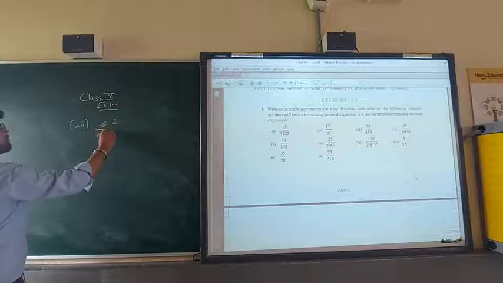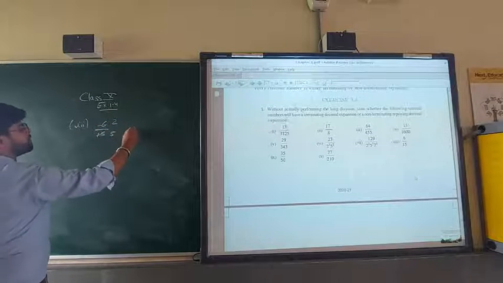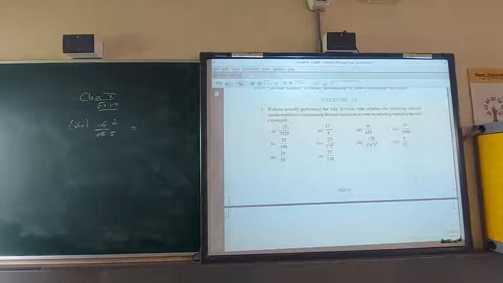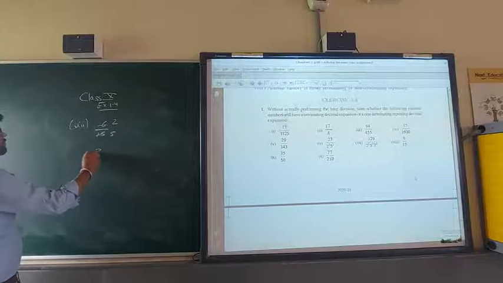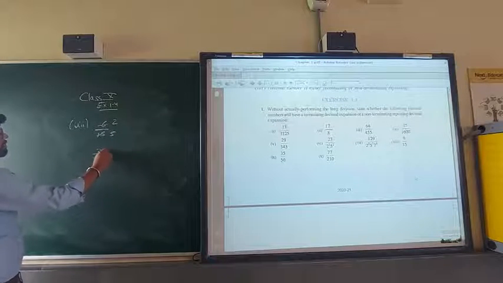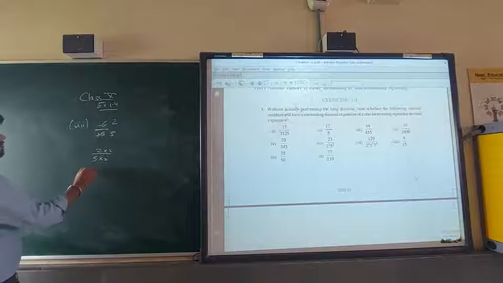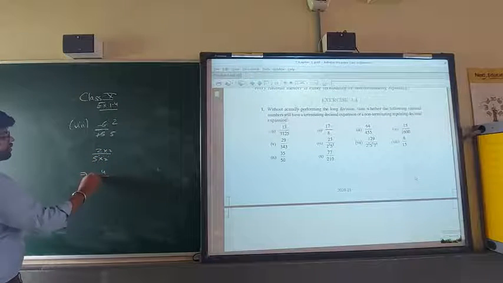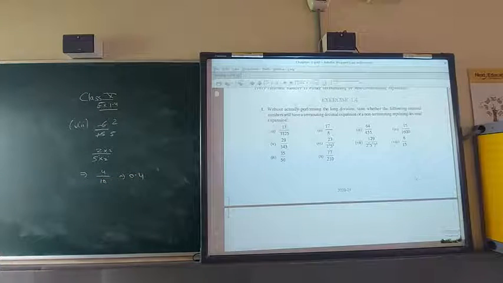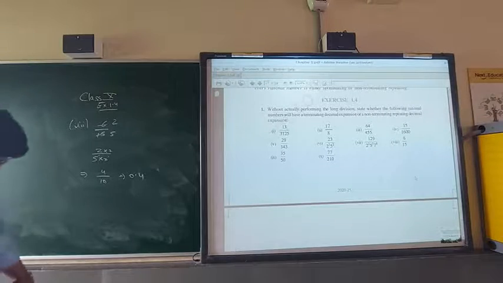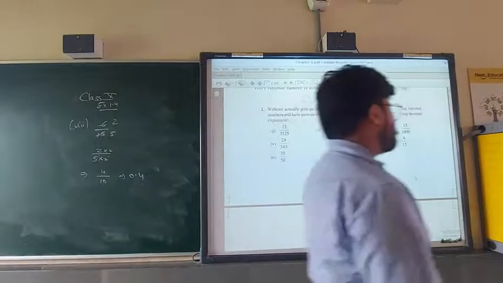So 3 2s are 6, and we all know 2 divided by 5. Multiply up and down by 2. 1 power only. So 4, 5 2s are 10. Answer is what? 0.4. Similarly, 9th and 10th you will see, do on your own. Now second question is finished.